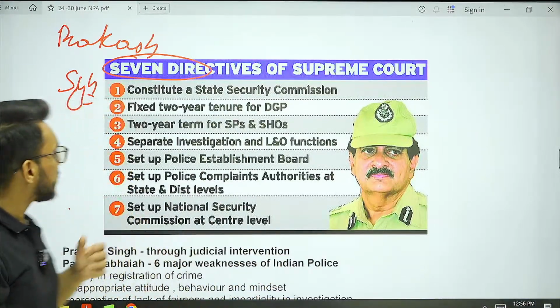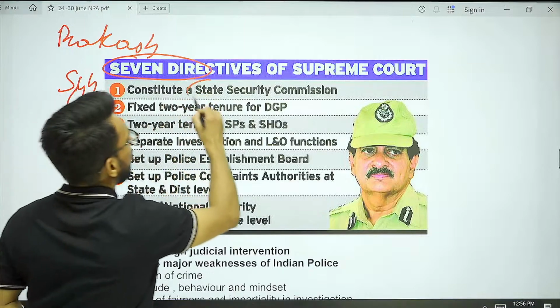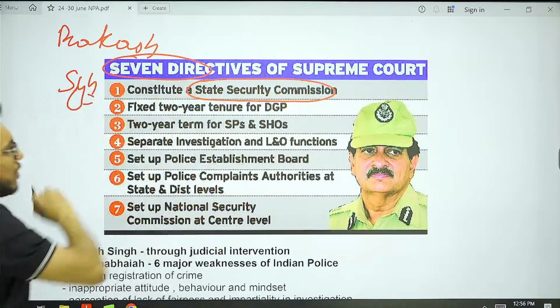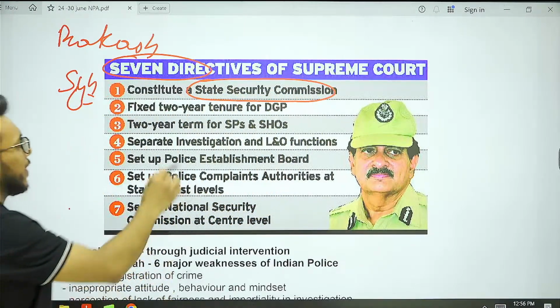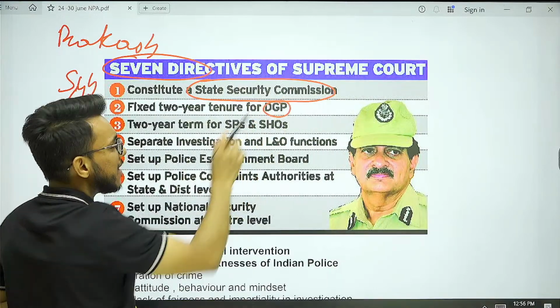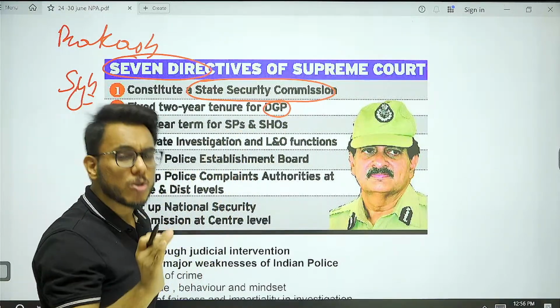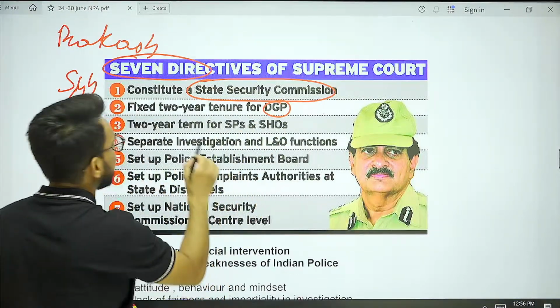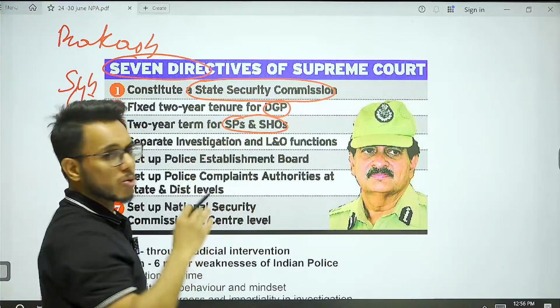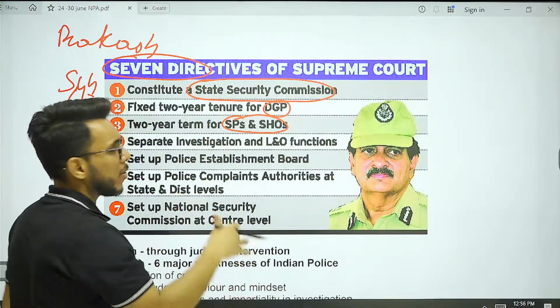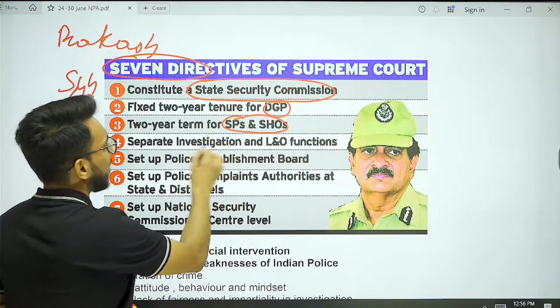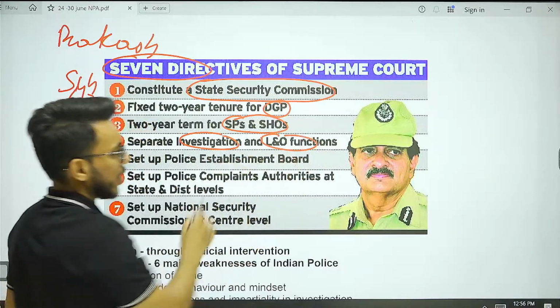Now what are these? Number one, constitute a state security commission. Fix a two-year tenure for the DGP, so they have a long, stable tenure and can bring positive change. A two-year term for SP and SHO, so they also have continuity of tenure. Separate investigation and law and order functions.